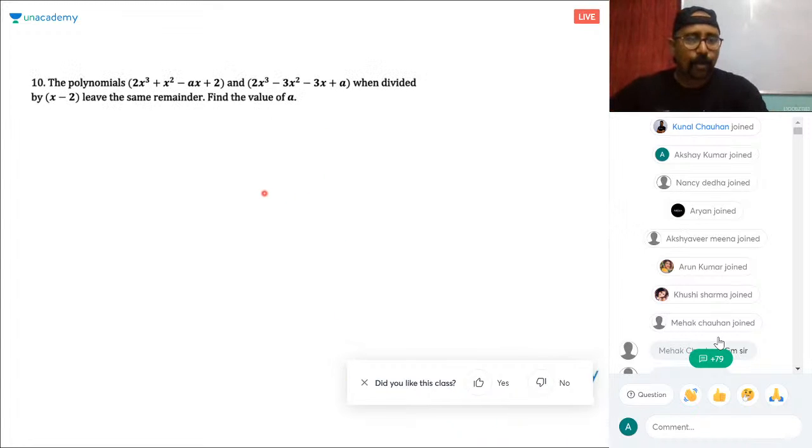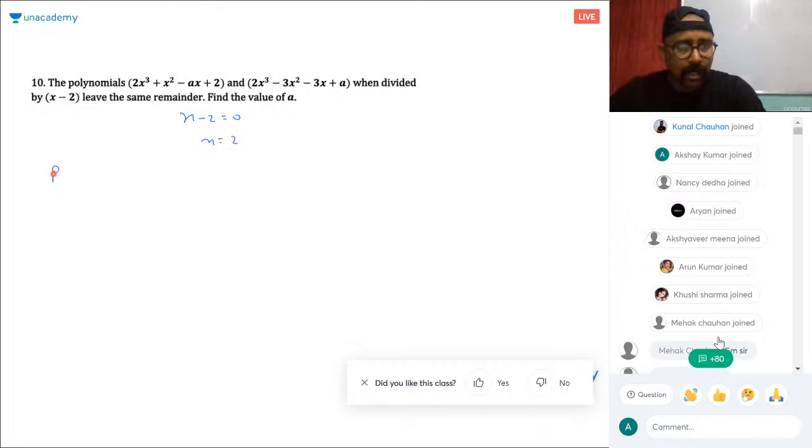See this sum. This is an important one. The polynomials this and this, when divided by x minus 2, leave the same remainder. Find the value of a. So what is the 0 of this polynomial? x minus 2 is 0, so x is 2.